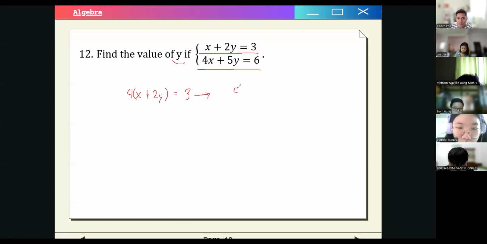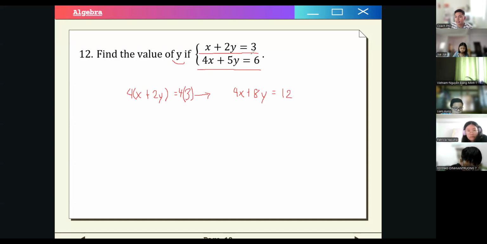So this becomes what? 4x plus 8y. No, there's also a 4 here. So we have 12. And then we subtract the second equation. Okay, minus this equation. So this becomes negative 4x, negative 5y. And this also becomes negative.